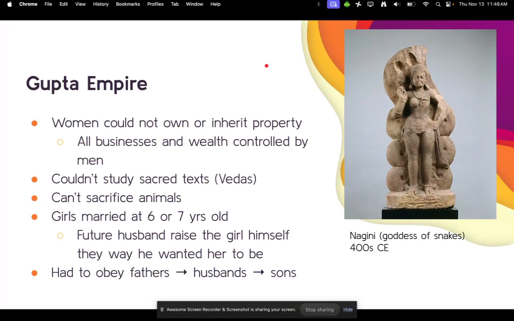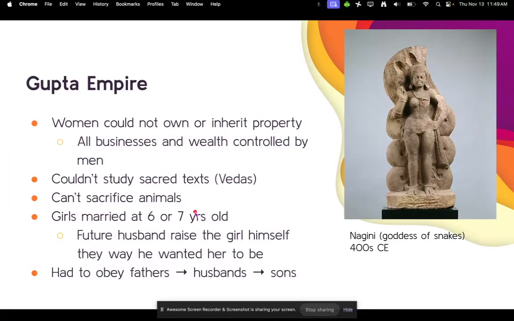So during the Gupta Empire, women could not own or inherit property. All businesses and wealth were controlled by men. Women could not study sacred texts, which are the Vedas. They could not sacrifice animals. Girls were often married at 6 or 7 years old.